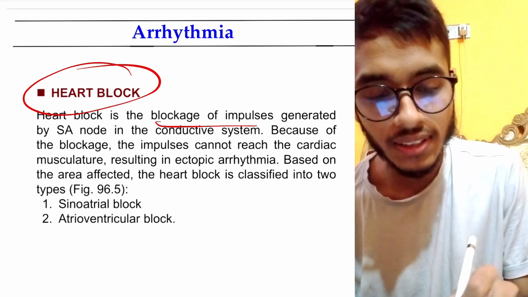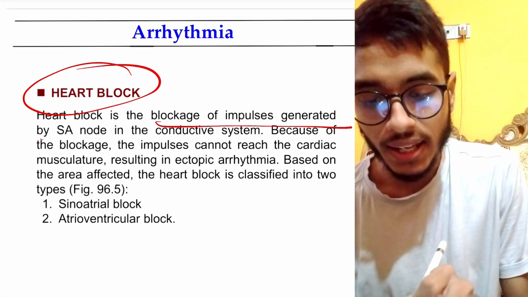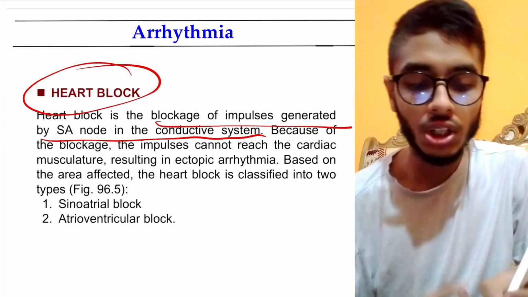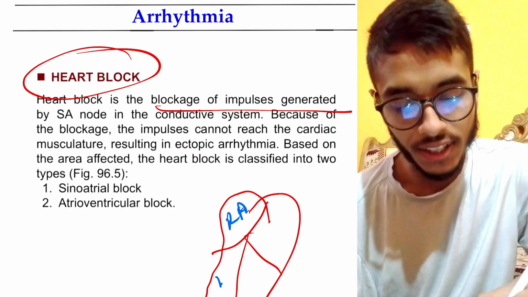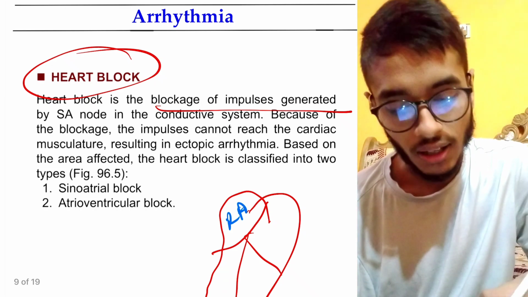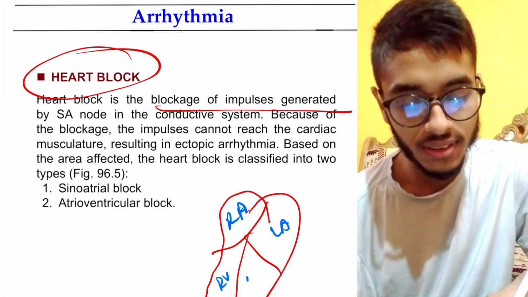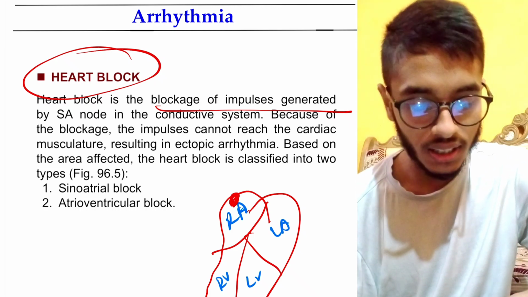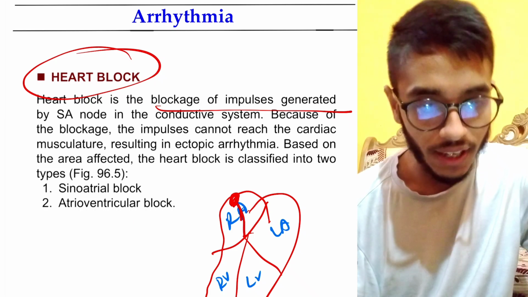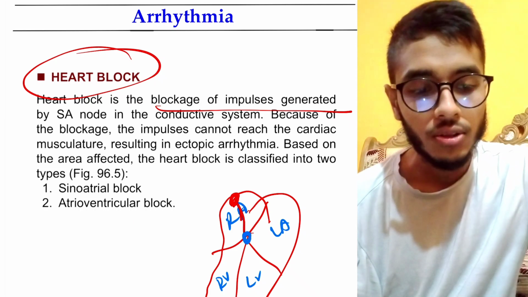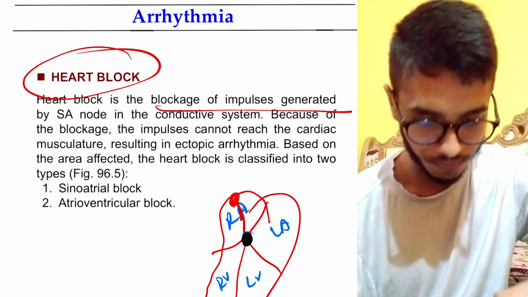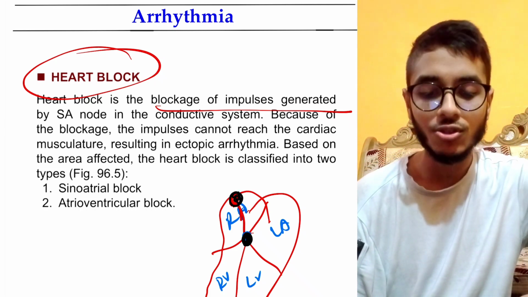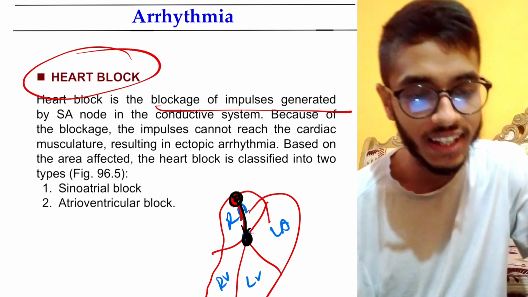Heart block means blockage of impulses generated by the SA node in the conducting system. So normal transmission of impulses, we know, for example, it is right atrium, left atrium, right ventricle, left ventricle. The SA node is located here, and from the SA node the depolarization goes to the AV node, and the AV node is located here. After generation of impulses from the SA node, it is not being able to come to the AV node. So here is the blockage.